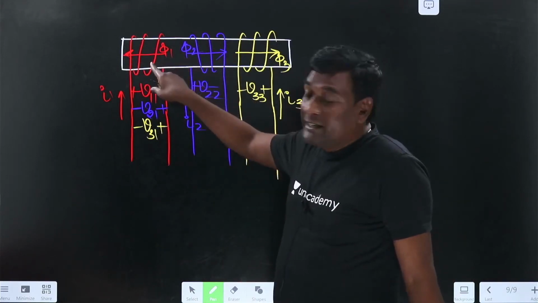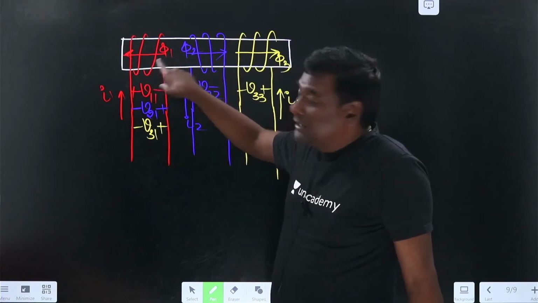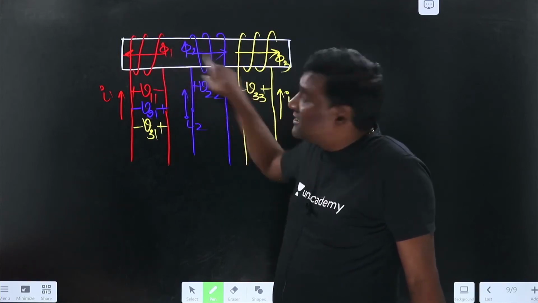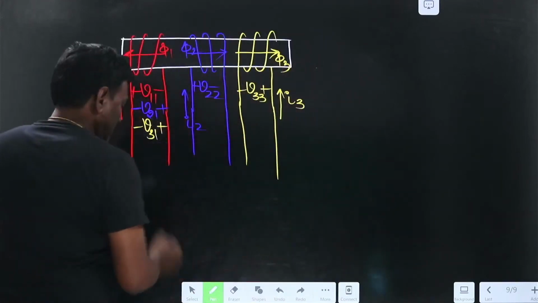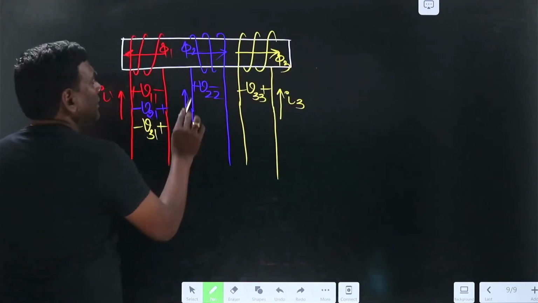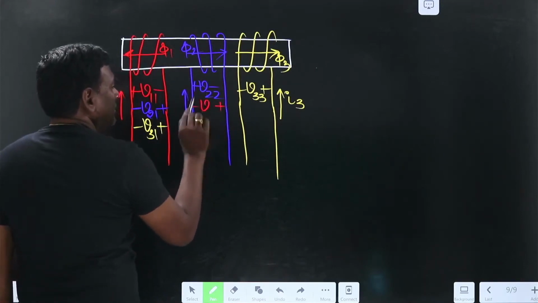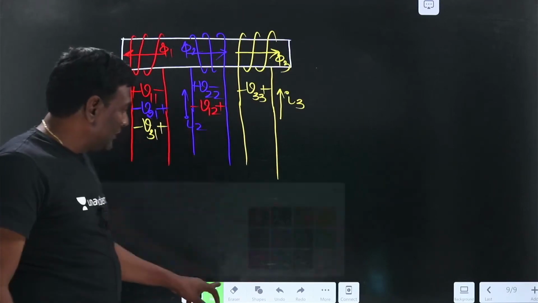When pi 1 is opposite to pi 2, because of the existence of pi 1, net flux in coil 2 is going to be reduced. So my induced voltage because of the existence of pi 1 should be against the self-induced voltage. Is this red? Yes, red. So self-induced is like this. It should be against, plus minus, induced voltage because of 1 in 2.